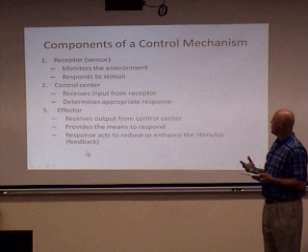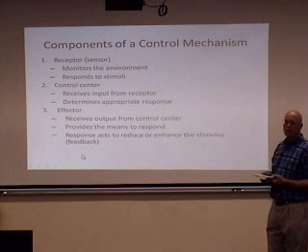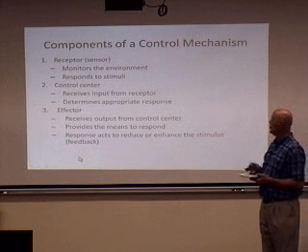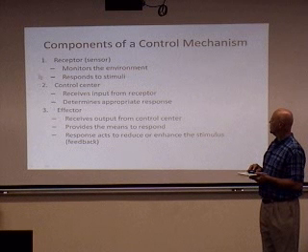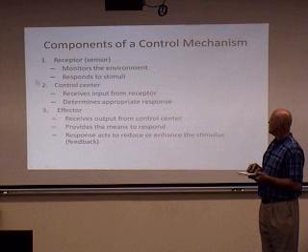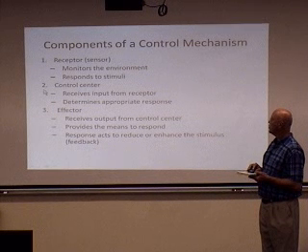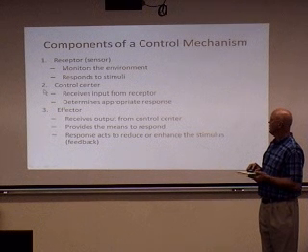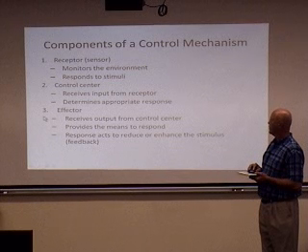Now, how do we control this? What are the components of a homeostatic control mechanism? We have three main components. Number one, we have a receptor. Number two, we have a control center. And number three, we have an effector.